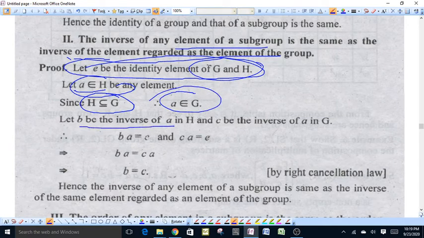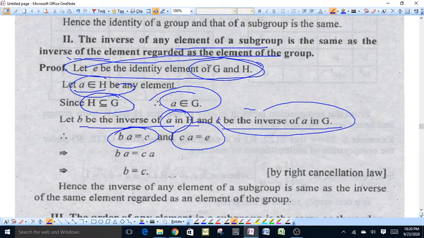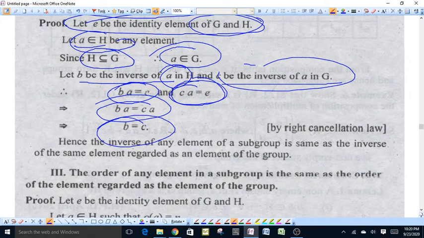Suppose B is the inverse of A in H and C is the inverse of A in G. This means BA will be equal to E, because E is the identity element, and similarly CA will be equal to E, because E is also the identity element of G. B is the inverse of A in H and C is the inverse of A in G. Therefore BA is equal to E and CA is equal to E. Right hand sides are equal, therefore BA is equal to CA. By the right cancellation law, B is equal to C. This means the inverse of an element of a subgroup is the same as the inverse of the same element in group G.